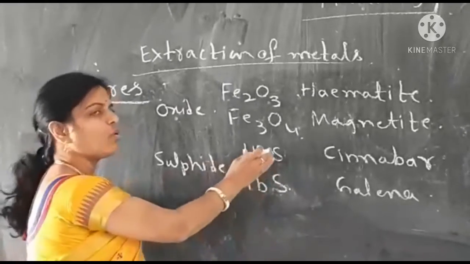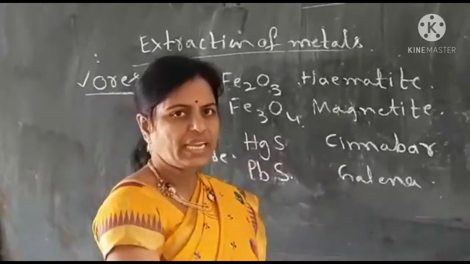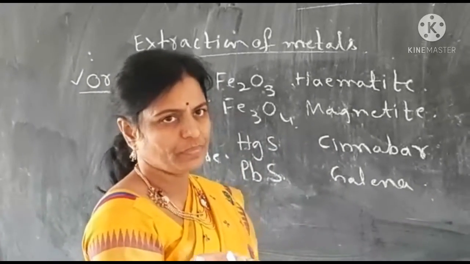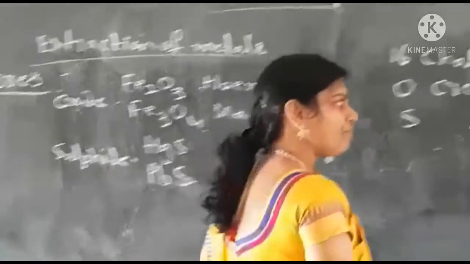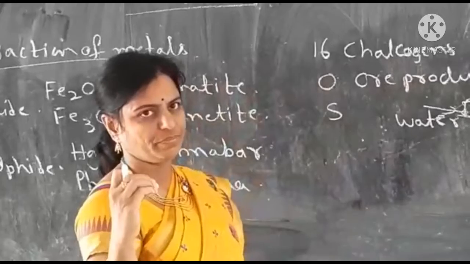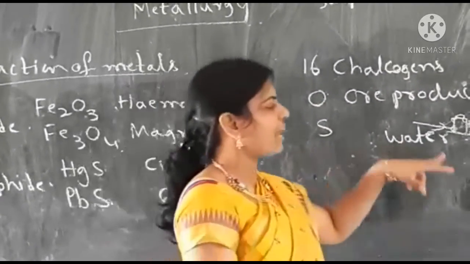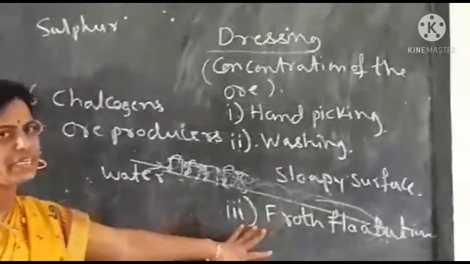So sulfide ores are also light. When they are light, they don't sink into water, they float on water. So after washing this ore, we have to crush the ore into fine powder and put this fine powder into a froth flotation tank.